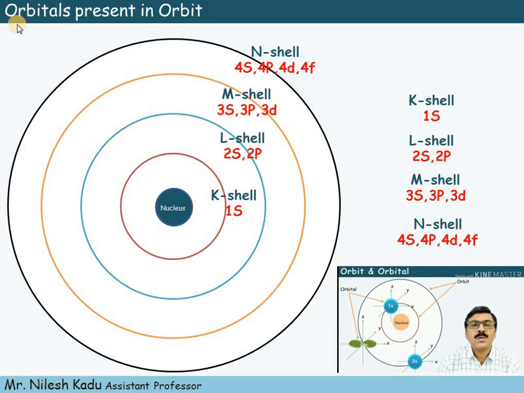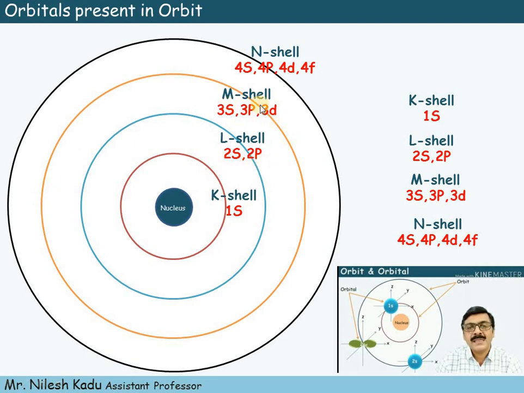Now let us move towards which orbitals are present in an orbit. Now we know that, friends, the first shell nearest to the nucleus is the K shell, and in the K shell only one orbital is present, and that is the 1s orbital. Now the second shell, the L shell, contains two orbitals, that is 2s and 2p.